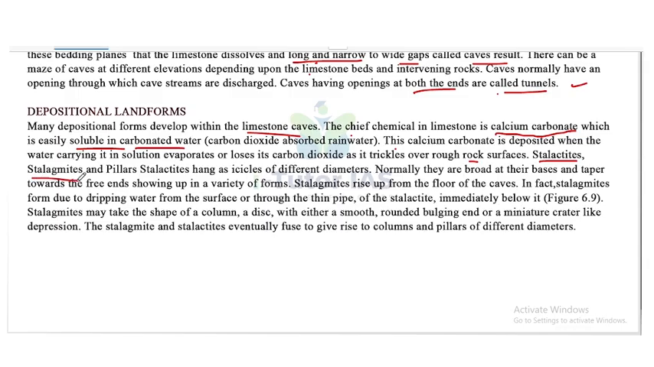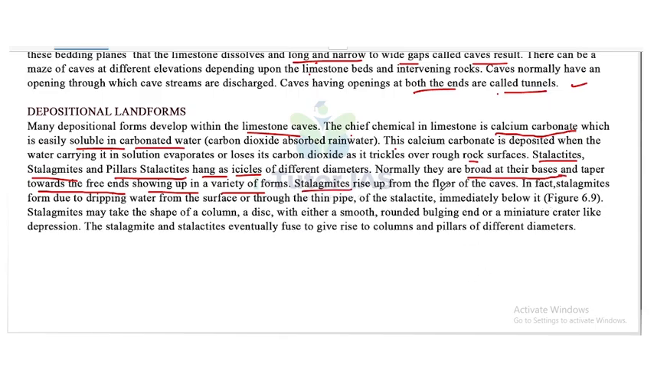Stalactites, stalagmites, and pillar stalactites hang as isolates of different diameters. Normally, they are broad at the base and taper towards the free ends, showing up in a variety of forms. So at their base they are broad.